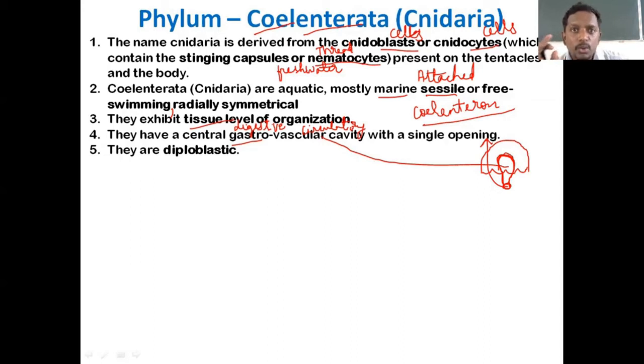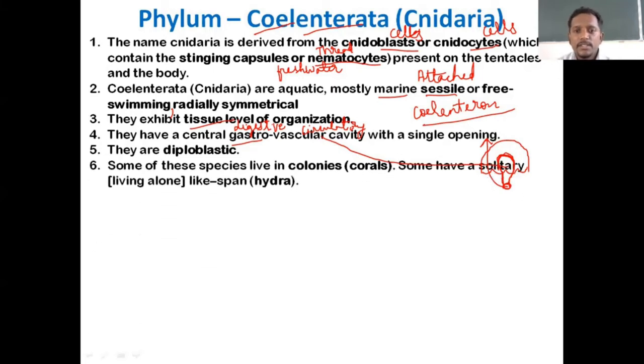Diploblastic organisms are those whose body is made up of two germ layers, outer ectoderm and inner endoderm. Here, while speaking about general characters, we need not explain the definition. You can just mention coelentrates are diploblastic animals. If they ask you a definition, what are diploblastic animals, give an example, then you can write the definition as given in the study material, not your own sentence. Moving on to the next point.